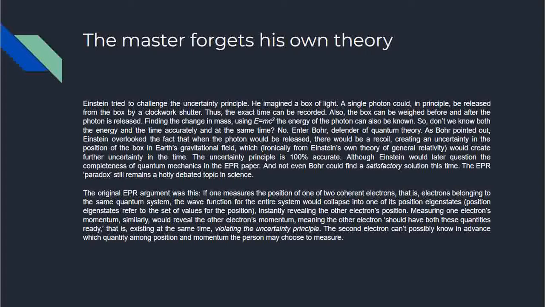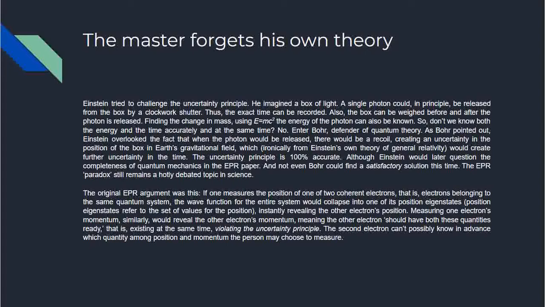So once more, if one measures the position of one of the two coherent electrons, that is electrons belonging to the same quantum system, the wave function for the entire system would collapse into one of its position eigenstates. So instantly it will reveal the other electron's position. Measuring one electron's momentum similarly would reveal the other electron's momentum, meaning the other electron should have both these quantities ready, that is existing at the same time, violating the uncertainty principle.